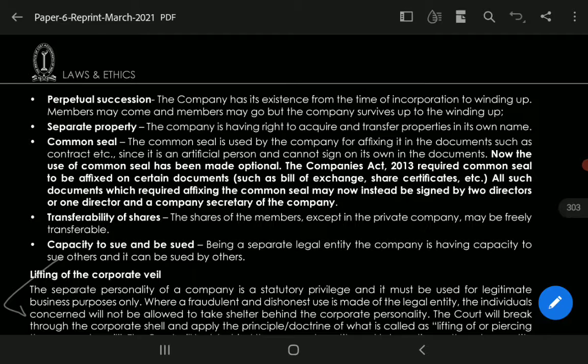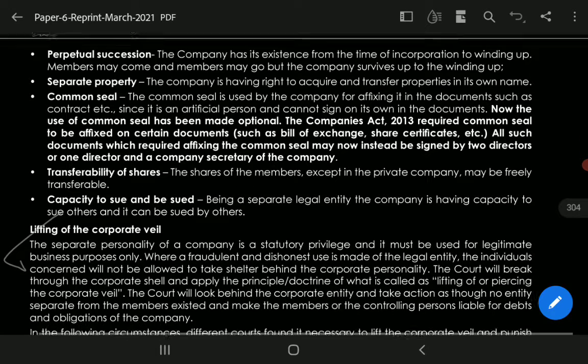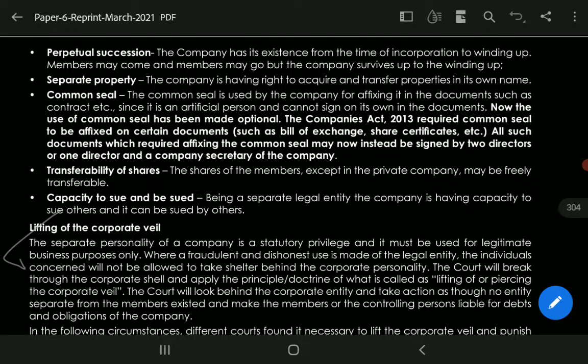Okay. The next feature is the transferability of shares. The shares of the members, except in the private company, may be freely transferable. मतलब there are certain restrictions in case of private company, but in case of public company the shares may be freely transferable. Capacity to sue and be sued. Being a separate legal entity, the company has the capacity to sue others and it can be sued by others.